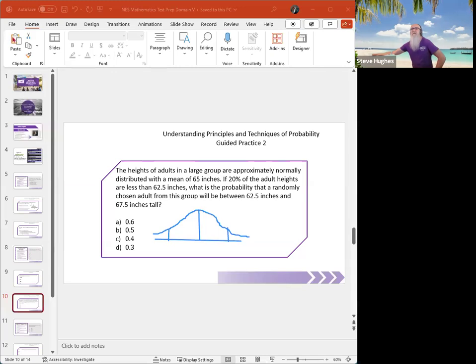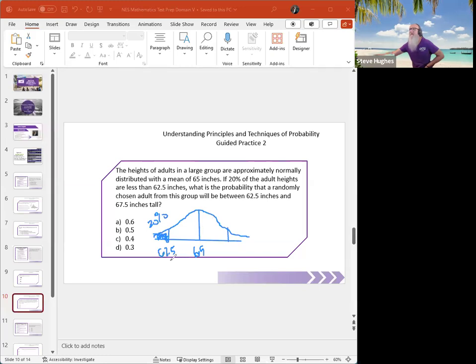All right, let me explain to you the rest of this picture. So it says the mean is 65 inches. Okay, if 20% of the adults are less than 62.5 inches, so here's 62.5. All right, this area right here is 20%. What is the probability that a randomly selected adult will be between 62.5 and 67.5?